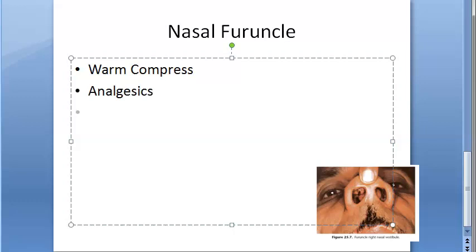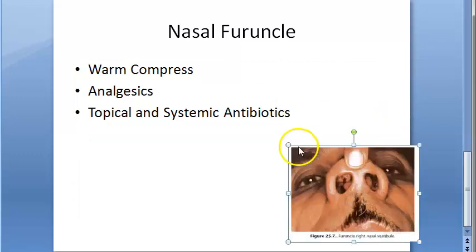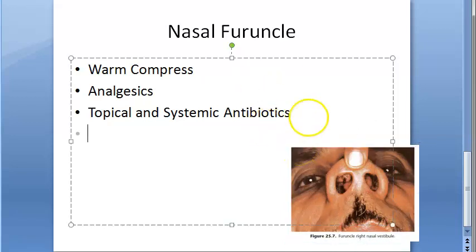Topical and systemic antibiotics, because it is a bacterial infection, Staphylococcus. If a fluctuant area appears, incision and drainage can be done. That means if there is a weak spot, then you can incise that spot and drain it.